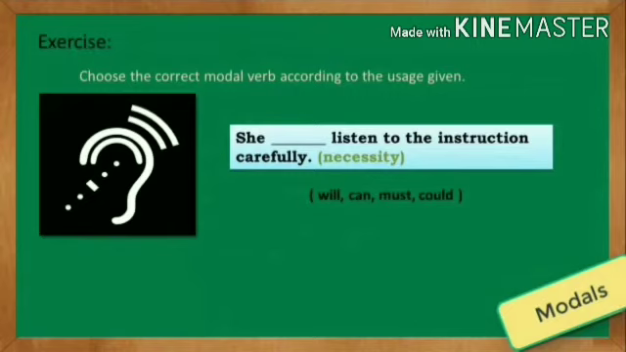Choose the correct modal verb according to the usage given. First one, she blank listen to the instruction carefully. The modal verb needed in the sentence means a necessity. Is it will, can, must or could? The correct answer is must. She must listen to the instruction carefully. Must is a modal verb which means a necessity.